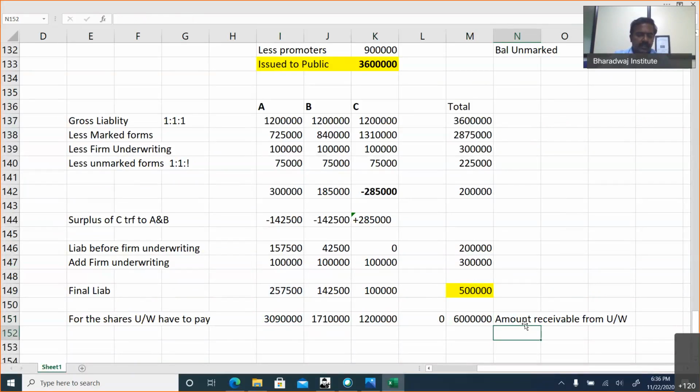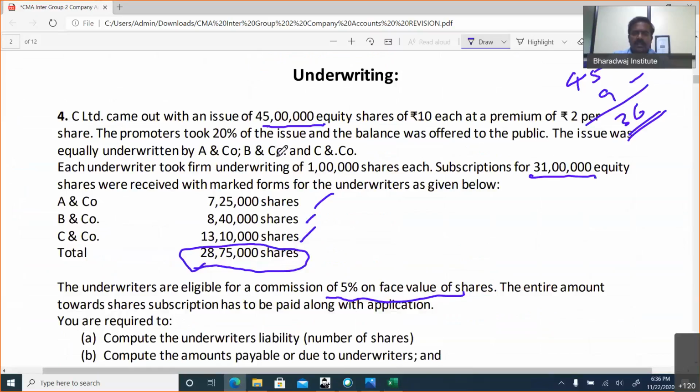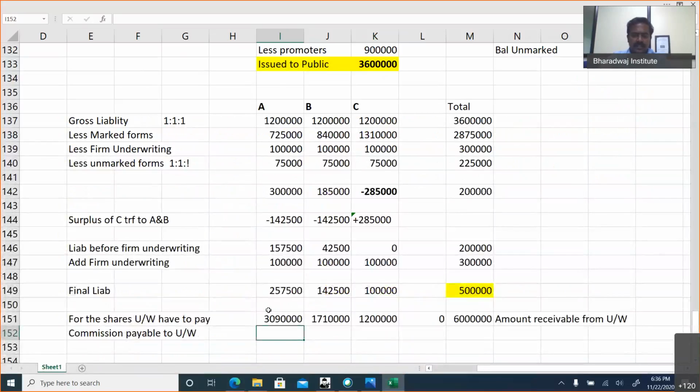Okay. Commission payable to underwriters. Commission will be calculated based on the gross liability. It's given in the problem: 5% on the face value of shares.